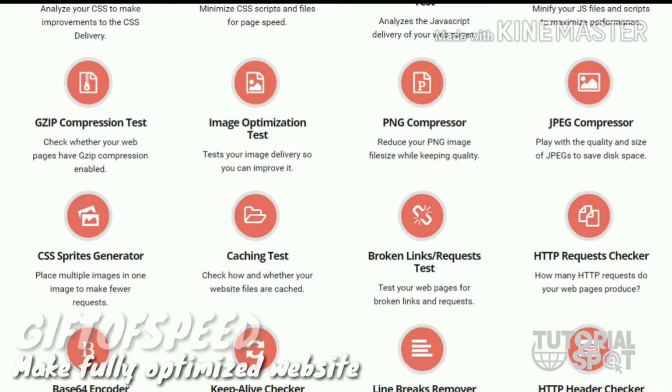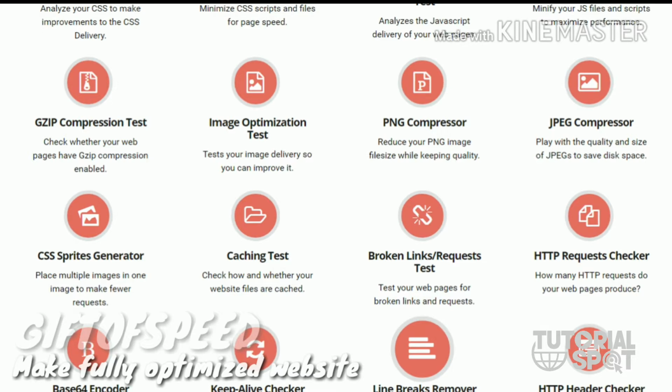You just enter your URL and test. This is the basic encoder for encoding purposes, and this is the keep alive checker. This is used to see how your link stays alive and for how much time.